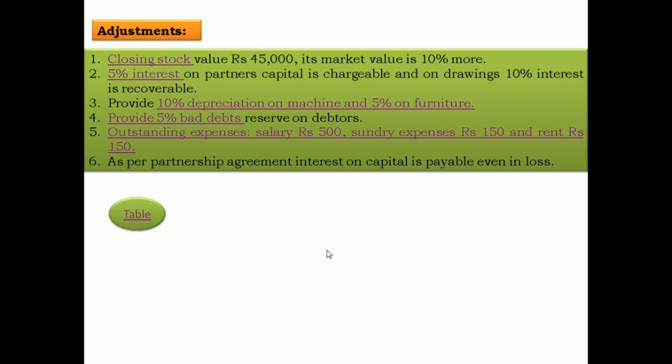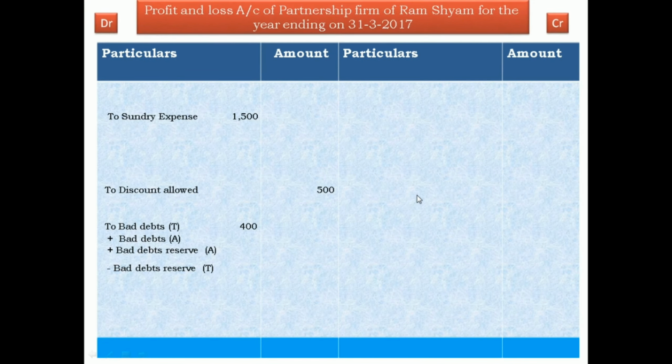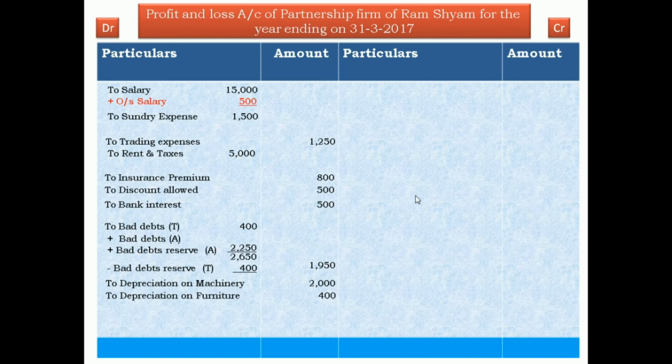Now next adjustment is outstanding expenses: salary 500, sundry expense 150, and rent rupees 150. The outstanding salary is first added to salary, added to sundry expense, added to rent and tax. And outstanding means payable, therefore it is our liability. There are two effects. First, profit and loss account debit side one by one. First, outstanding salary 500: 15,000 plus 500, outer column 15,500.